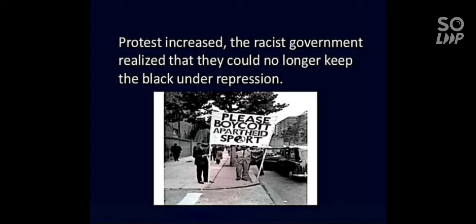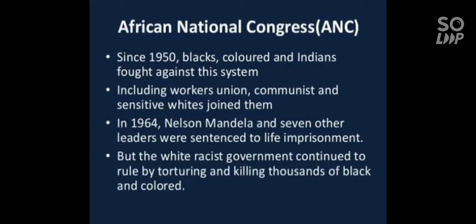The racist government realized that they could no longer keep the blacks under repression. Means everywhere the native people, means black people, were protesting against the white people's policies. Everywhere there was a struggle, there were movements against the white people.